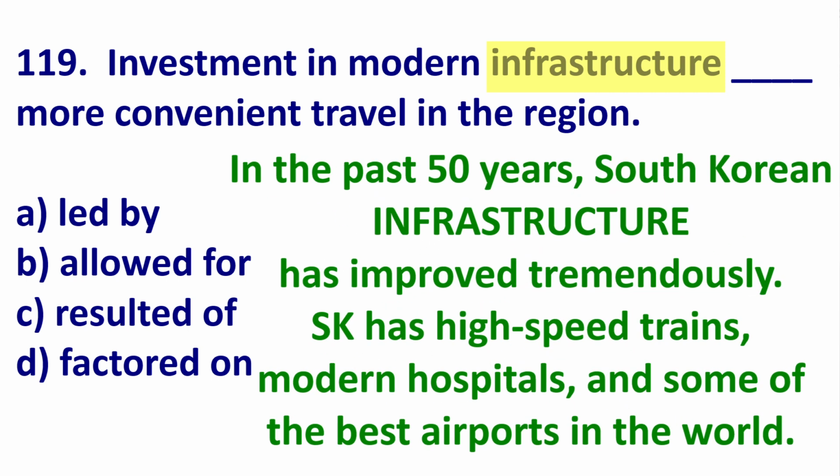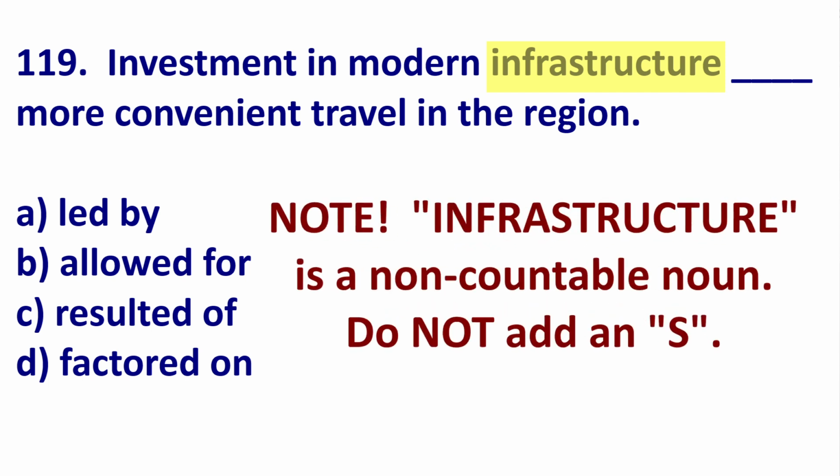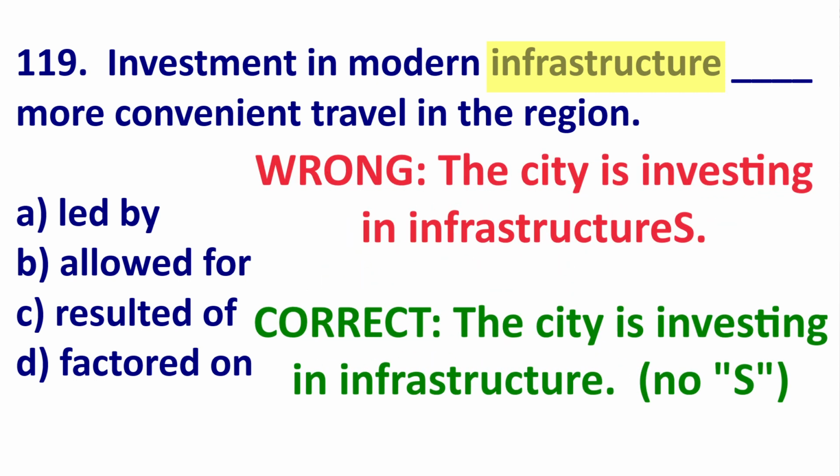Over the past 50 years, the infrastructure of South Korea has improved tremendously. It has high speed trains, modern hospitals, and some of the best airports in the world. So, high speed trains and the tracks, the hospitals, this is all infrastructure. Now, one thing about infrastructure is it is non countable. So if I said the city is investing in infrastructures, this is wrong, correct? The city is investing in infrastructure. So infrastructure is a noun, it is non countable.